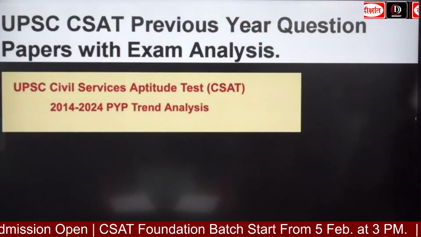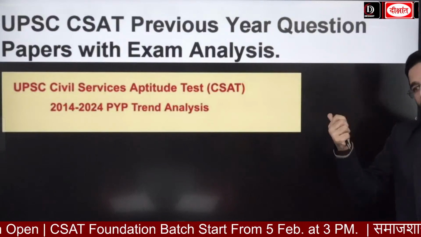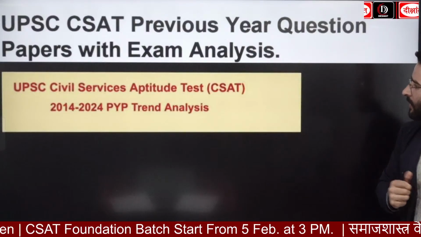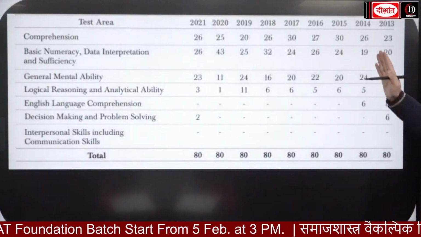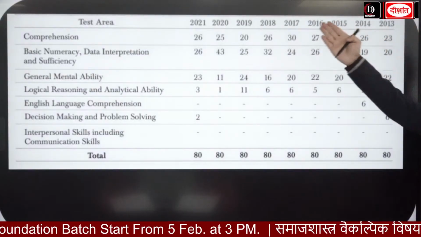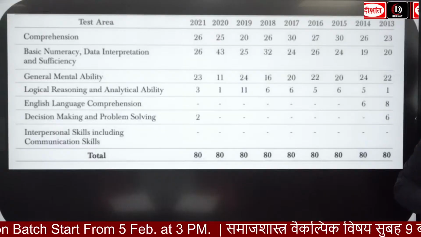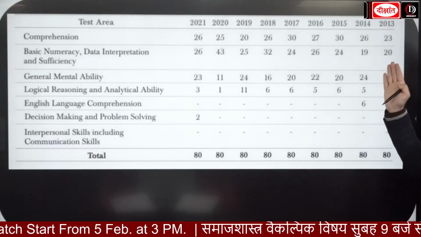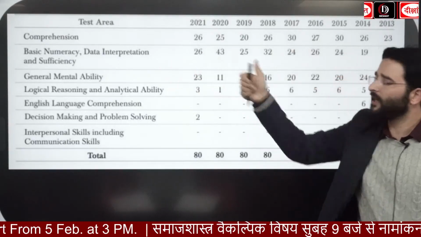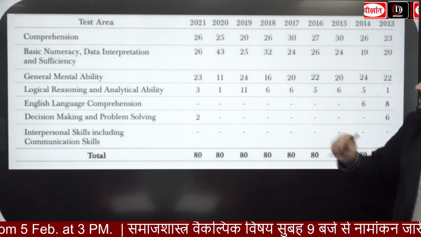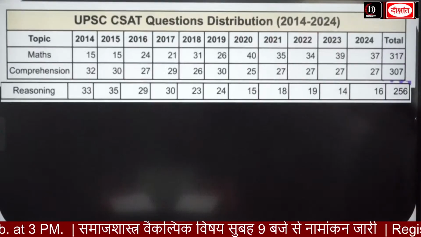Now, if I look at the UPSC CSAT previous year question paper, when we analyze the trend, what we get to see, guys, you can look at the screen over here. We are seeing from 2013 to 2021, these are the number of questions that have been asked from your comprehension portion. And these are the number of questions from your basic numeracy, data interpretation, and sufficiency.